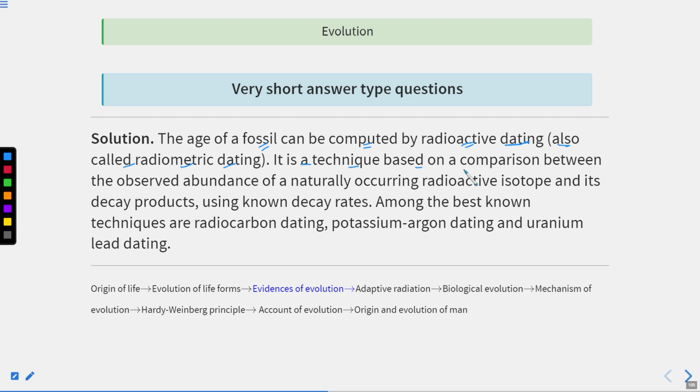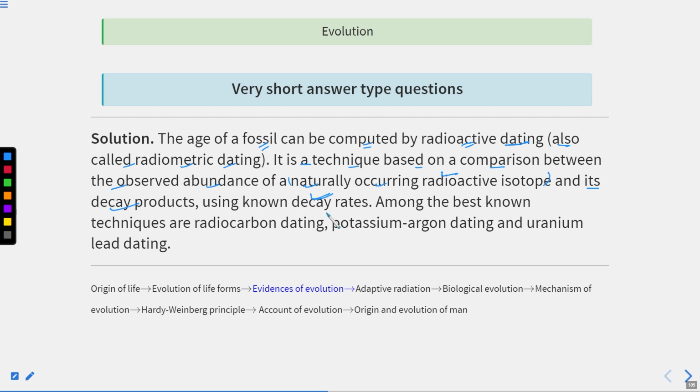It is a technique based on a comparison between the observed abundance of a naturally occurring radioactive isotope and its decay products. Here we use the decay rates. So there is a naturally occurring radioactive isotope and it is decaying, so we take into account its abundance and its decay products.